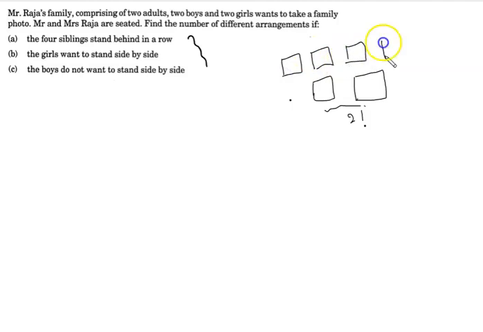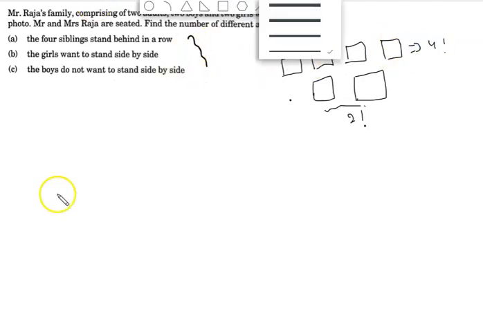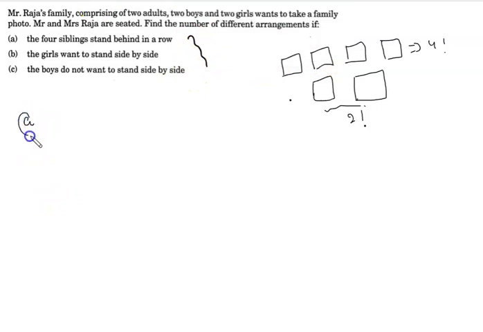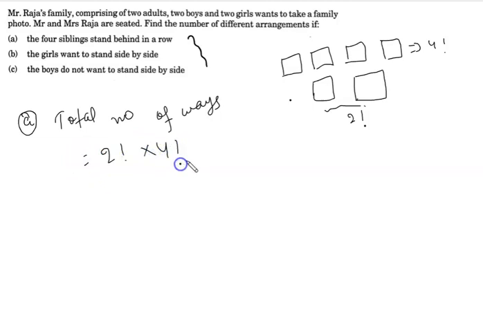So we can definitely say that there are 4 siblings present, and we can arrange them in 4 factorial ways. So the solution of A: the total number of ways equals 2 factorial into 4 factorial. 2 factorial is 2, and 4 factorial is 4 into 3 into 2.